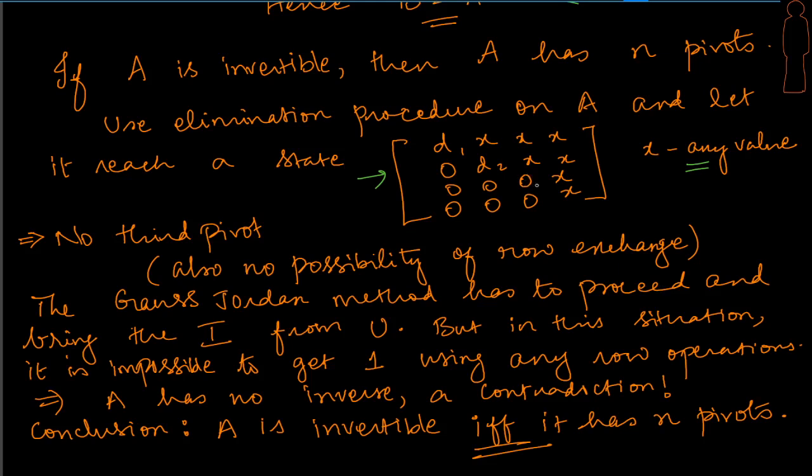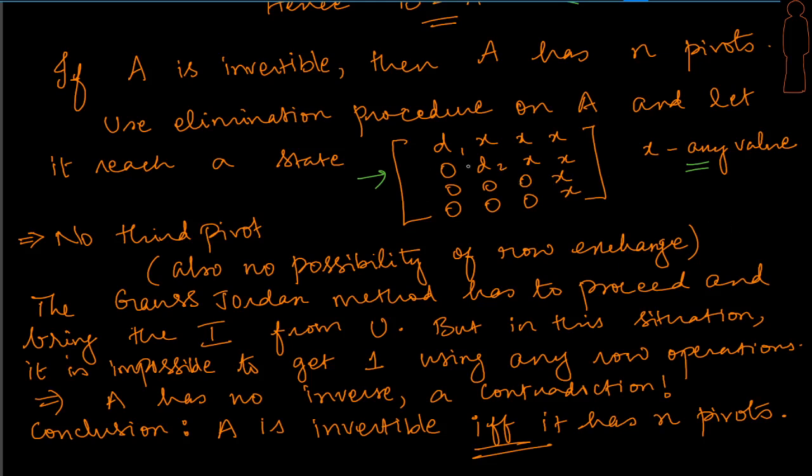Okay, so what? Try and make this 1. Is it possible to make this 1? Because remember that we have to bring up the identity matrix. If you have to have an identity matrix here in this column, I have to make this 1. Yeah, we may eliminate other things, but how do I make this 1 when I have a complete row of zeros? So think about that. Even if you say, let me try and do something with this guy here, assuming this is non-zero, and bring up something here, when you do that, this also will become non-zero, right? And this game will go on.